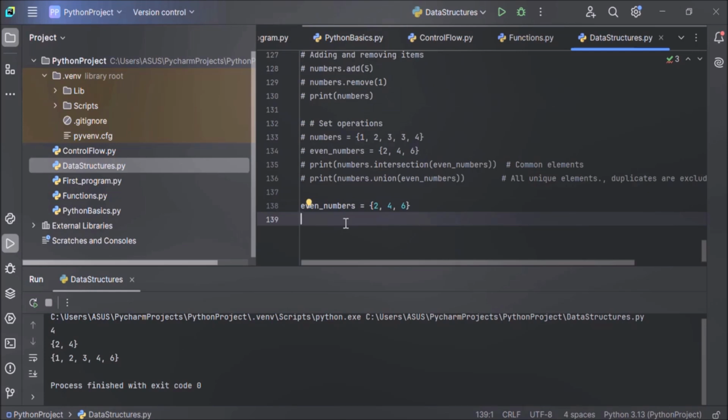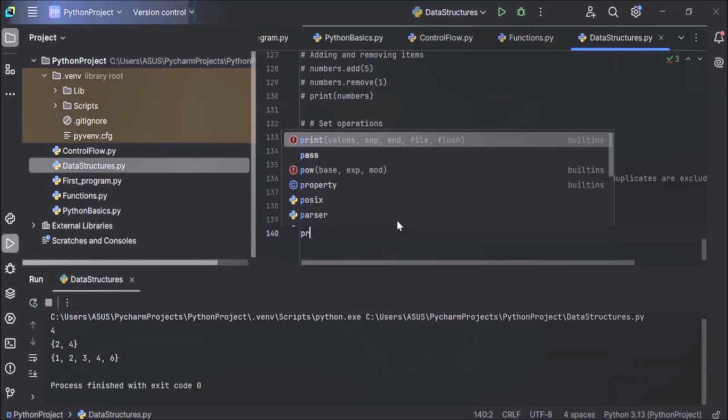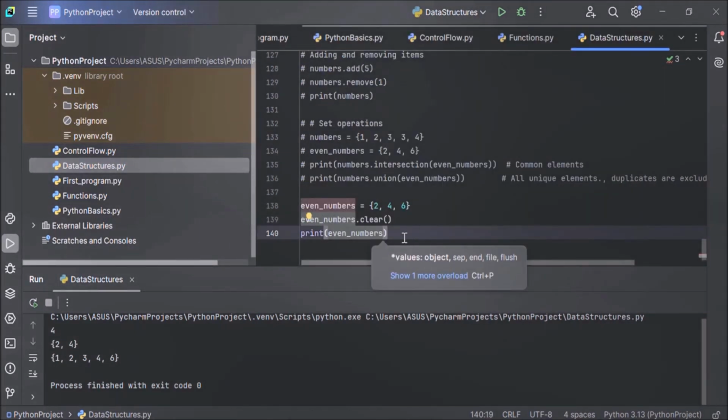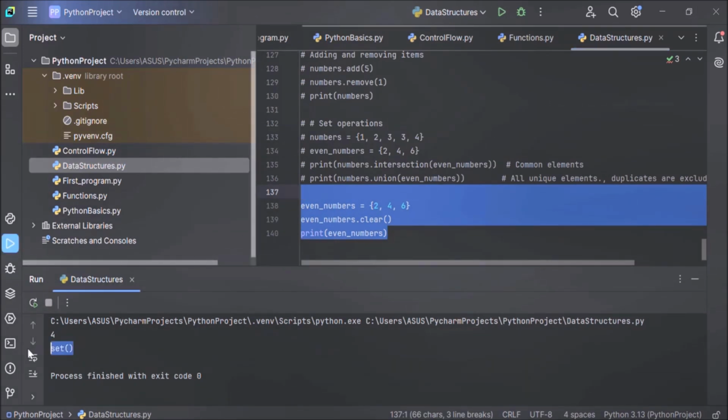You can use clear method. Just name of your set, that is evenNumber.clear method. That's it. This statement will remove all the elements from the even number set. Now print the set and see whether all the elements are removed or not. Let's execute this example. See, set is empty. After clearing, the set is empty.